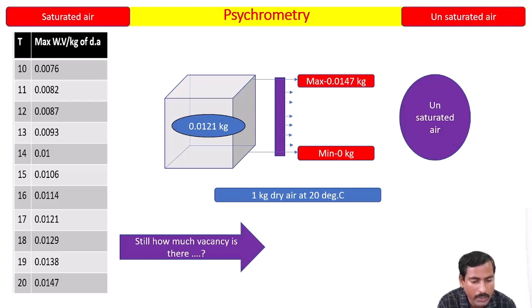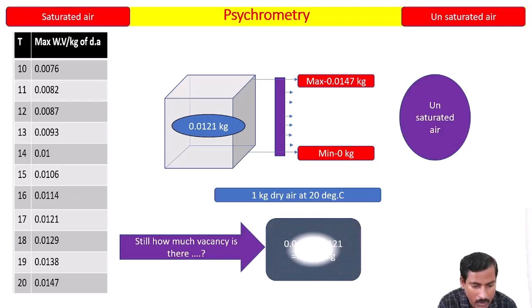Okay, at 20 degrees Celsius 1 kg of dry air at most it can hold 0.0147 kg, but actually it is carrying 0.0121 kg. So what is the vacancy present in that? Please try to understand, the maximum was 0.0147 minus actually present is 0.0121. The difference of that is 0.0026 kg.